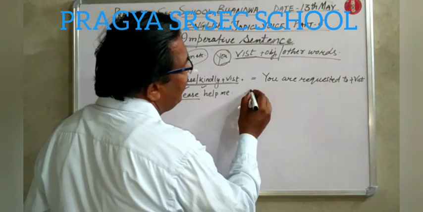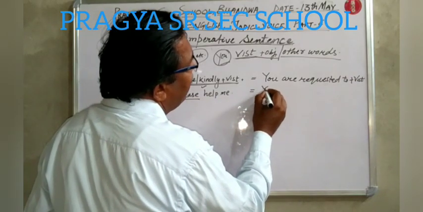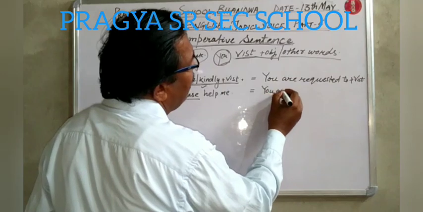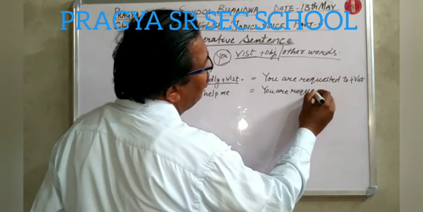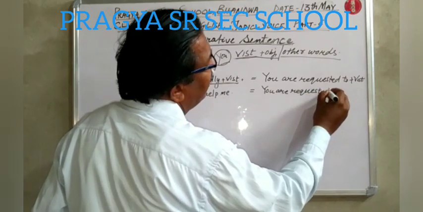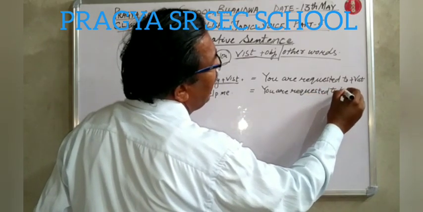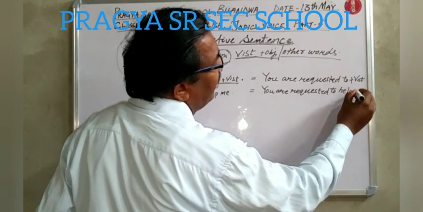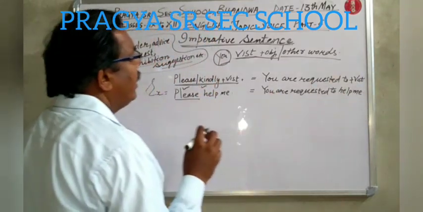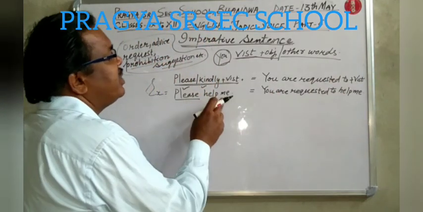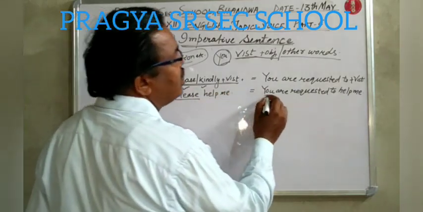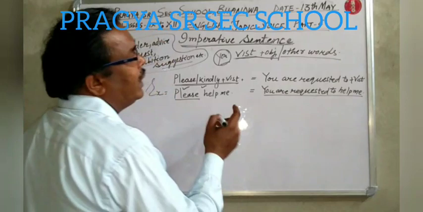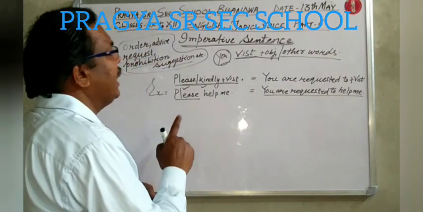While changing into passive voice, we shall write: you are requested to help me. Such sentences will not follow any other rules or structure. They will follow this structure only.